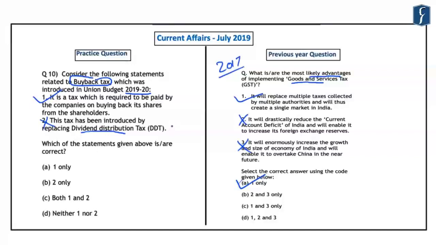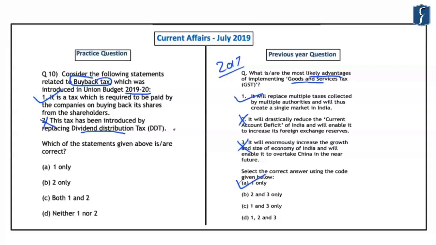Now, the issue here was that earlier, the companies which used to distribute their dividends had to pay a dividend distribution tax to the government of India. And what these companies used to do is that they used to buy back these shares from the promoters of the company itself. Now, what happened due to this is that they were not required to pay any tax on that. So, in order to remove this anomaly in the buyback and the dividend distribution, the government in the Union Budget of 2019-20 introduced the buyback tax.